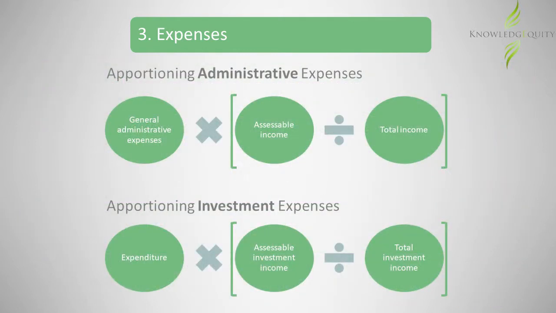If the assets and expenses of the superannuation fund are not separated between the accumulation phase account and the income stream account, then an apportionment of the expenses is required to determine deductibility.